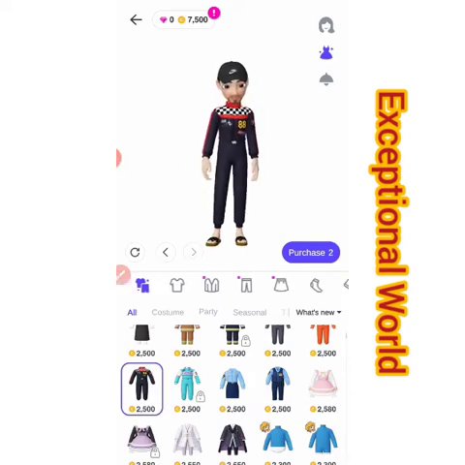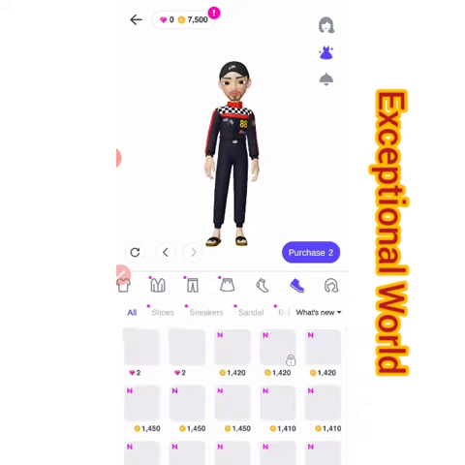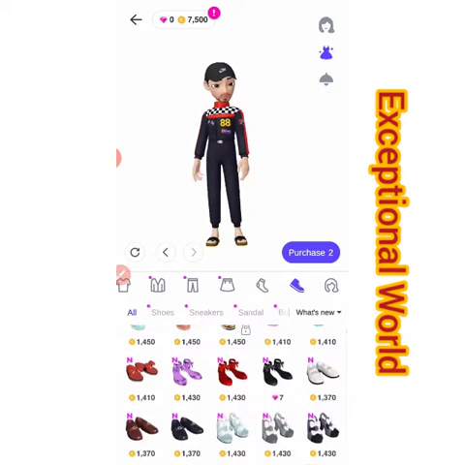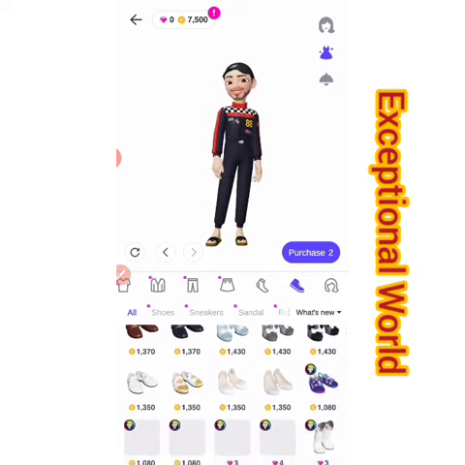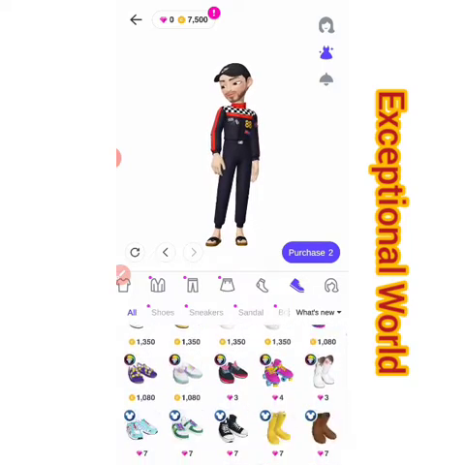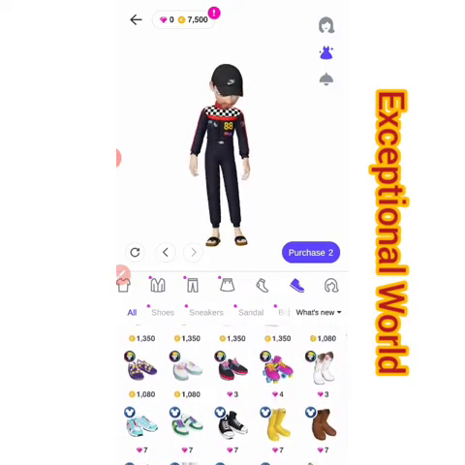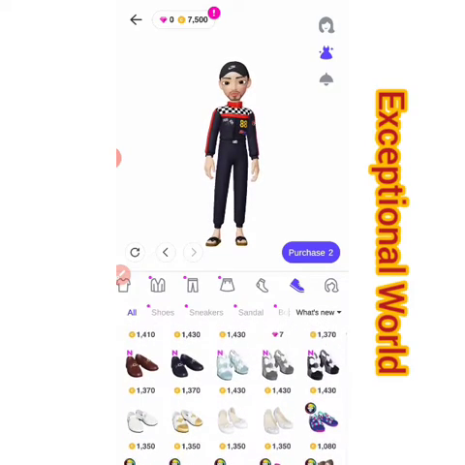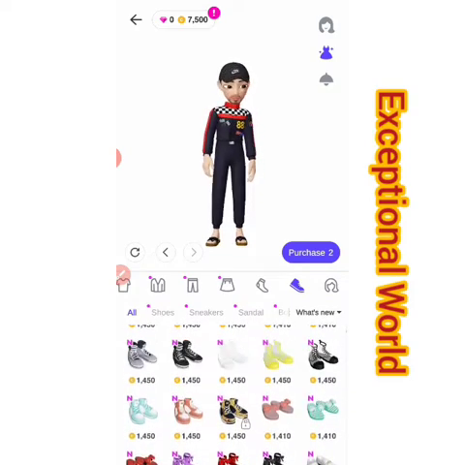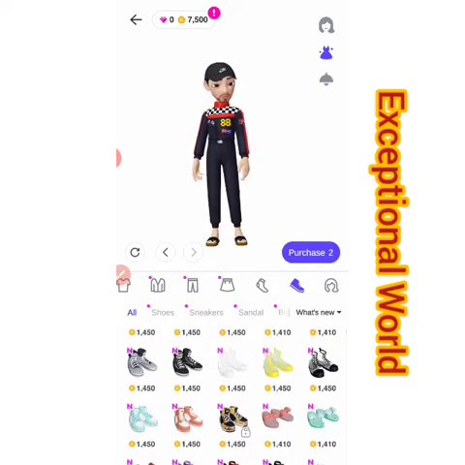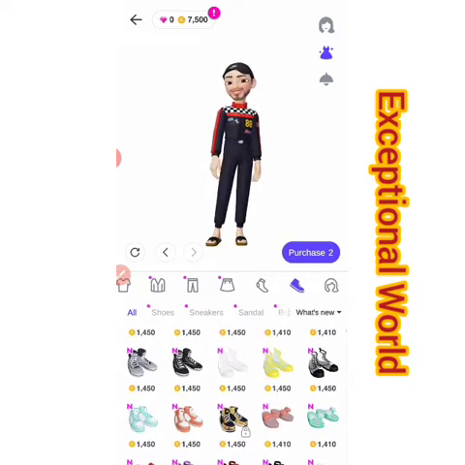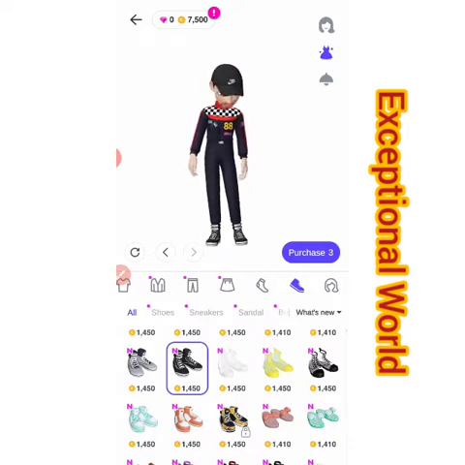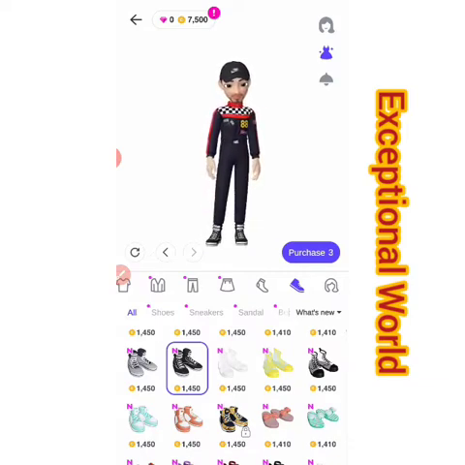So we want to change his shoes. Let me go for something cheaper so I don't finish my coin. So let's see something good. Let's see. So when using Zepeto, you must be careful so you don't finish your coin, or else not be able to do any other thing. So our character is dressed.